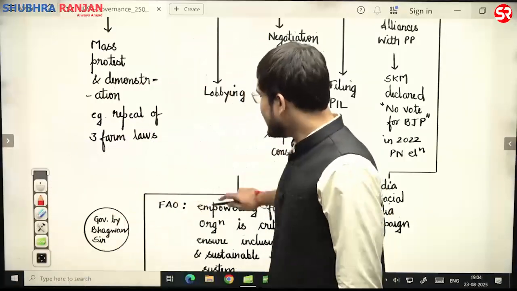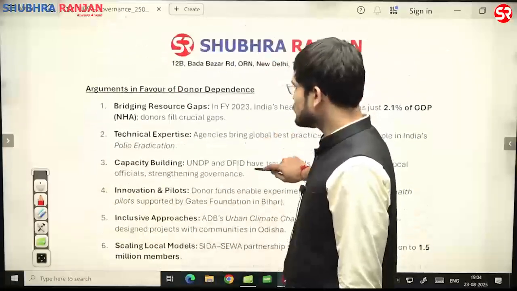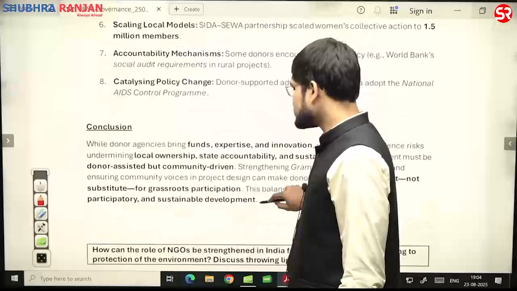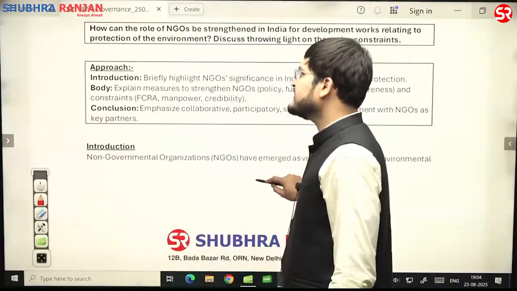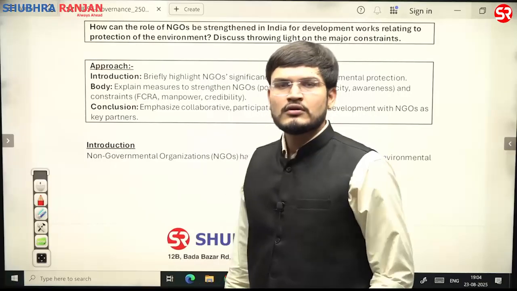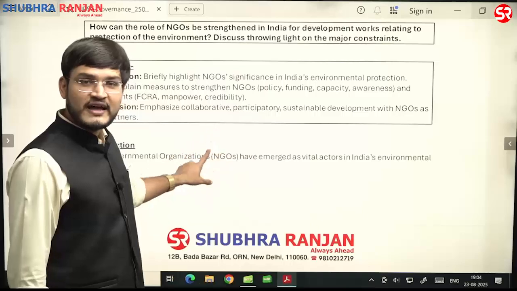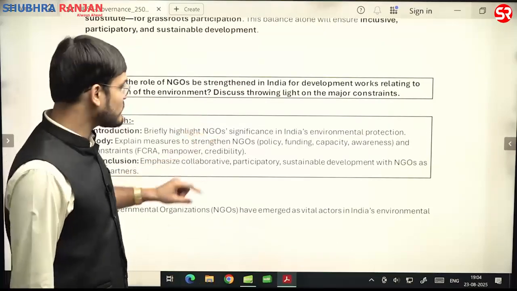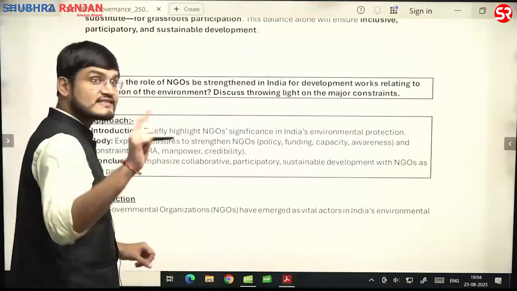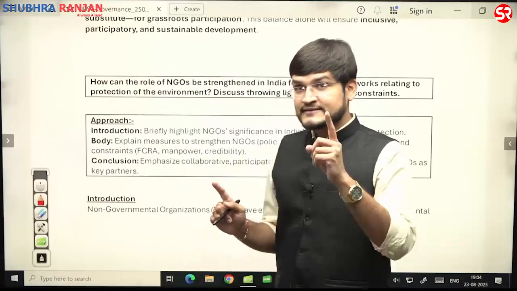Yes, you can easily address this and then do the conclusion in terms of prakriti, rakshati, rakshita as well, and thereby you can easily do those. Are you guys getting it or not? Yes. And see, this was the question from the handout I have given, and this was the question we have already done in the class. हम लोगों ने क्लास में किया था ये क्वेश्चन, सबको याद होगा.